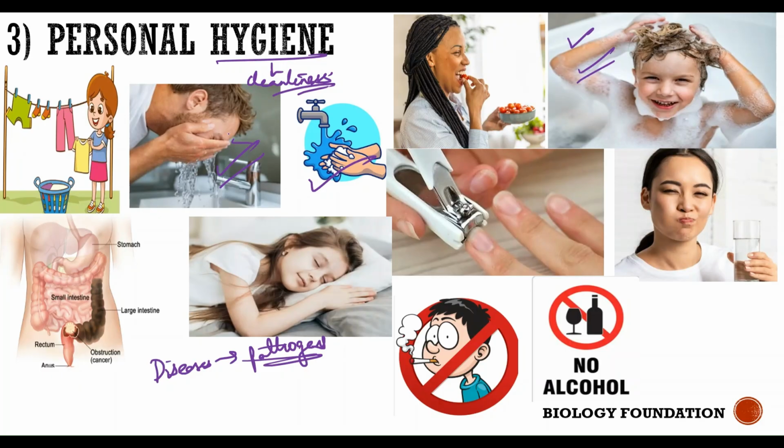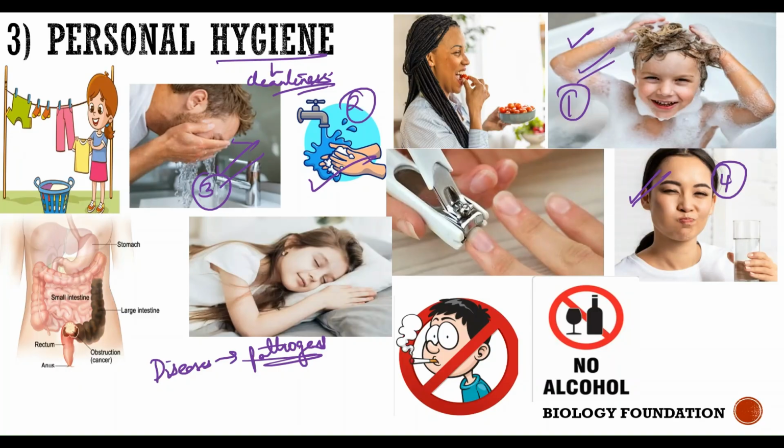Next, rinsing the mouth. So first is bathing daily. Second, washing your hands before and after meals. Third, washing your face and eyes with clean water. Fourth, rinsing your mouth. After eating, it's very important that you rinse your mouth 6 to 7 times, so that any food particle that got stuck in your teeth is removed.